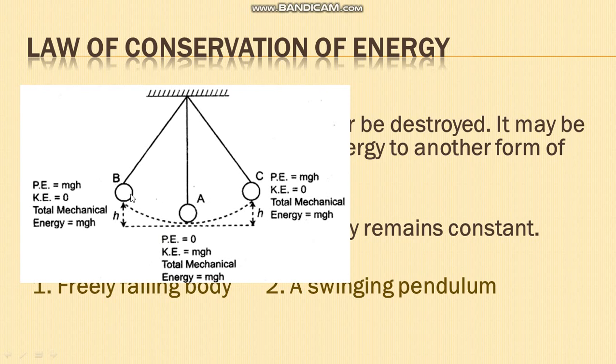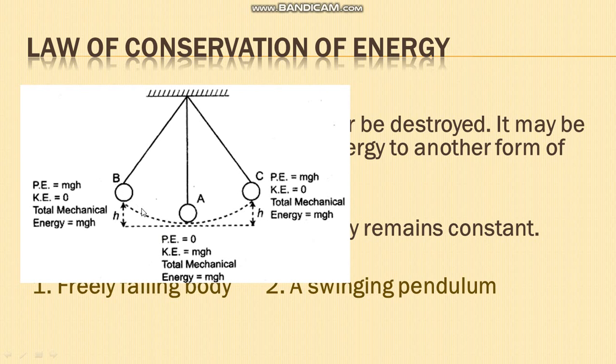At each position, what happens? The total energy remains constant, but the energy transfers from one form into another form. This is the law of conservation of energy. What does it say? Energy can neither be created nor be destroyed; it transfers from one form into another. At B, the energy is in potential energy form.